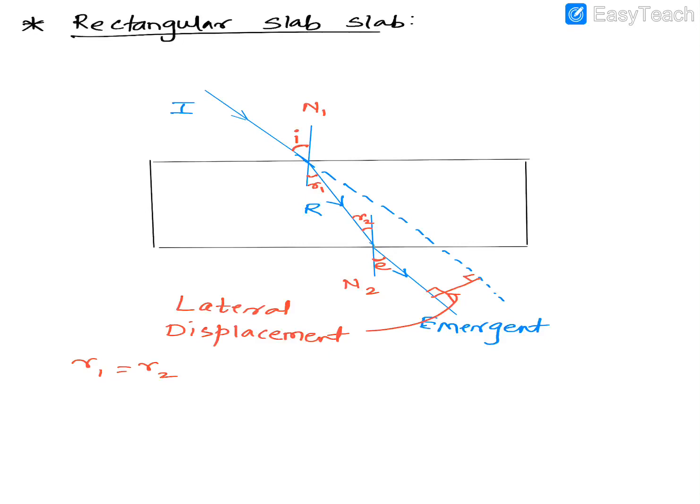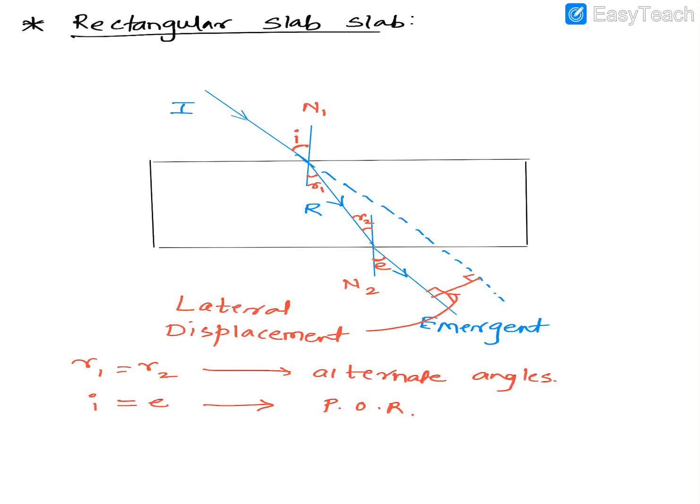So R1 is equal to R2 because if you check properly, these two angles are basically alternate angles. Since the normals are parallel, this will form alternate angles. Why is I equal to E? This is because of the principle of reversibility, and this is a little difficult to understand. So why is I equal to E?